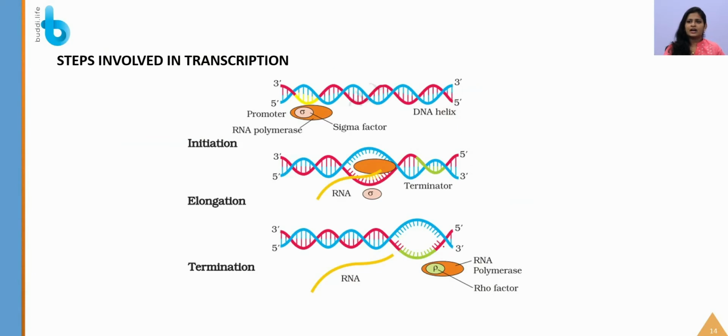So these are the steps involved in transcription. The first one is initiation, the second one is elongation, and the final part is termination. Now we will be watching a video on transcription, and from that you can easily understand the process. This RNA polymerase enzyme, as I said, will do all the work like opening the helix. It will have a factor called the sigma factor, which allows it to identify the promoter region and bind to the initiation site.